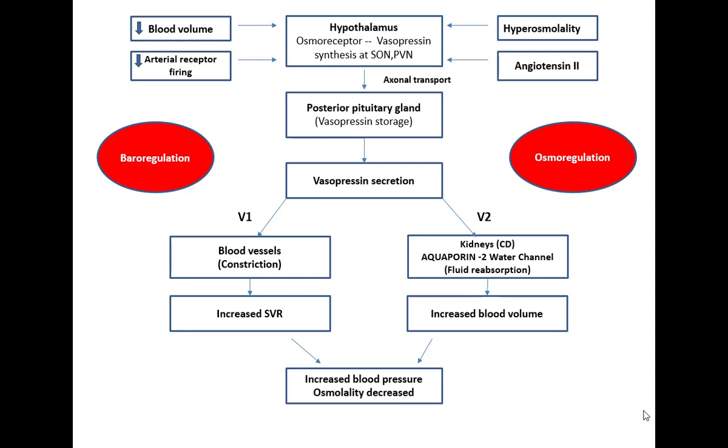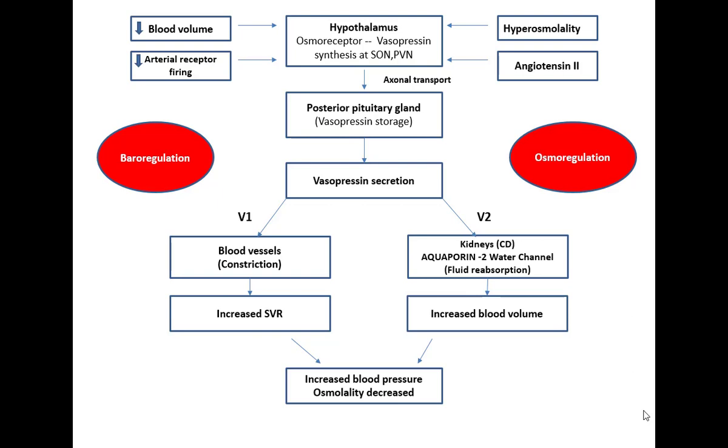If the patient has decreased blood volume due to any cause like hemorrhage or diarrhea, the receptors present in the heart get less stretching, and because of that there is less firing. So the osmoreceptors present in the hypothalamus get stimulated, and there is axonal transport of vasopressin from the hypothalamus to the posterior pituitary gland, where it is stored. Then this vasopressin is secreted into the blood circulation, and through the V1 vasopressin receptors it acts on the blood vessels, causes vasoconstriction and increases the systemic vascular resistance, so it increases the blood pressure.